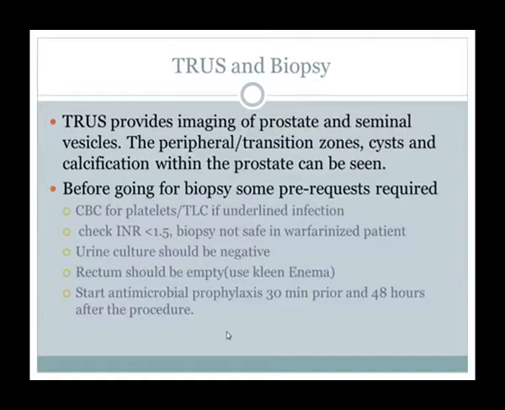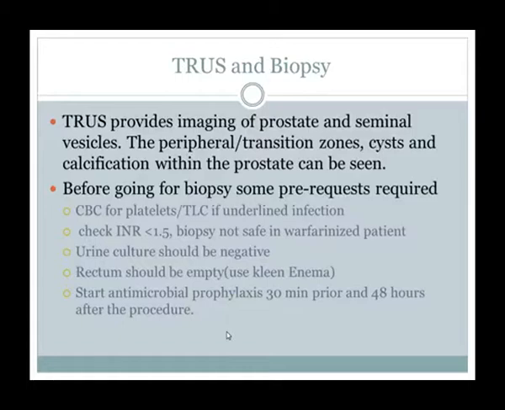The third diagnostic tool is biopsy. Biopsy is of two types. One is transrectal ultrasound guided biopsy, and the other we are doing is manual, that is through digital rectal examination. Transrectal ultrasound provides imaging of the prostate and seminal vesicle, the peripheral and transition zones. Cysts and calcification within the prostate can be seen through the transrectal ultrasound. Before going for the biopsy, there are some prerequisites required.